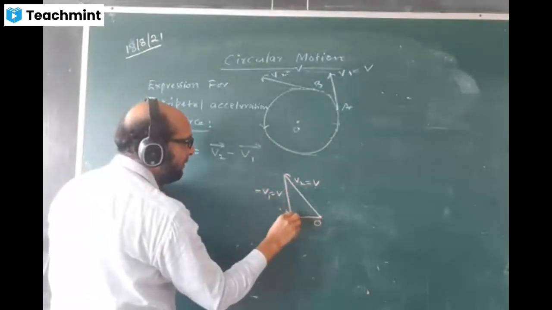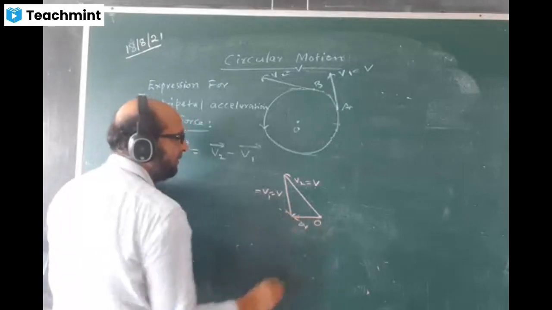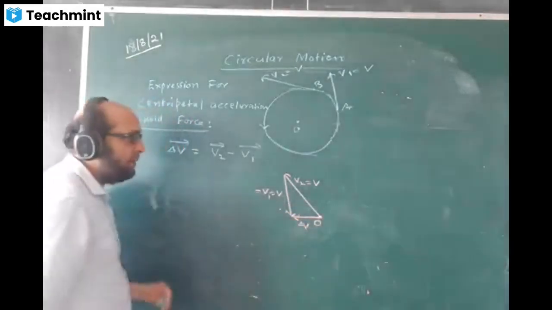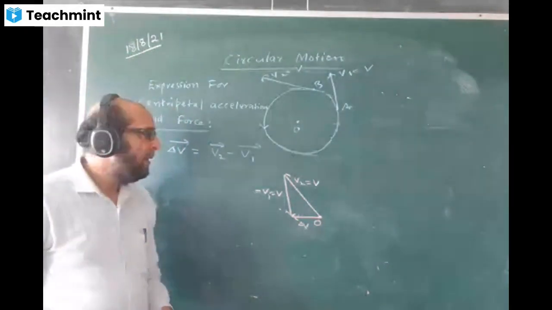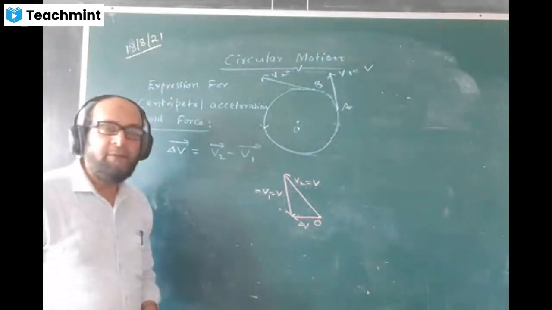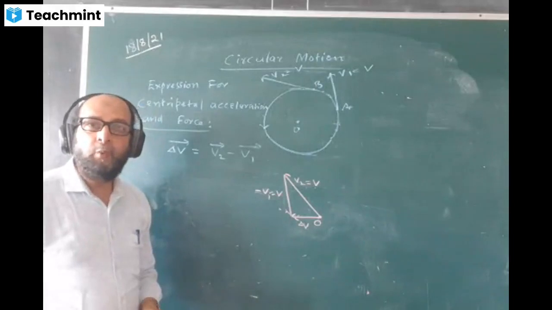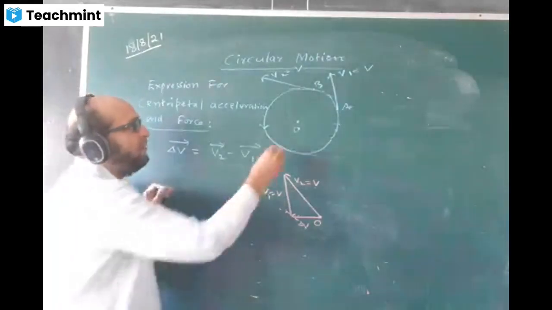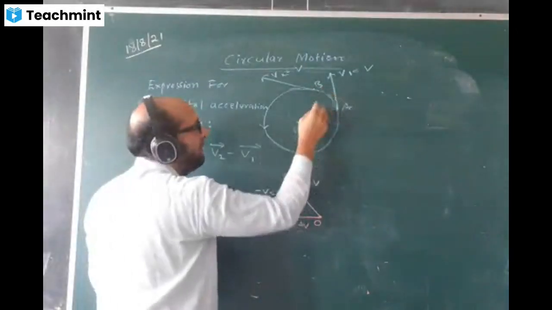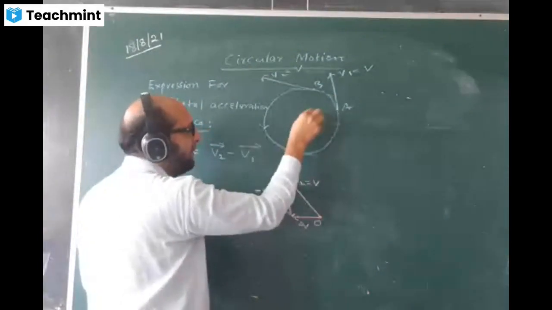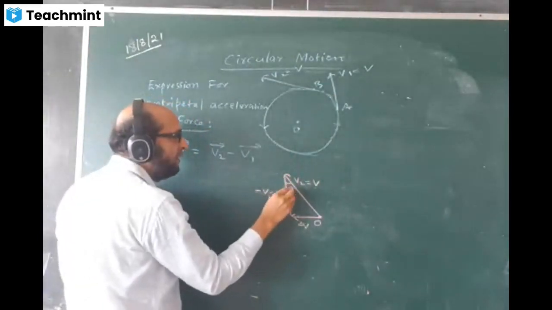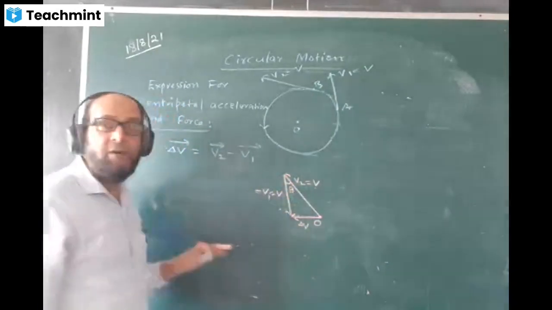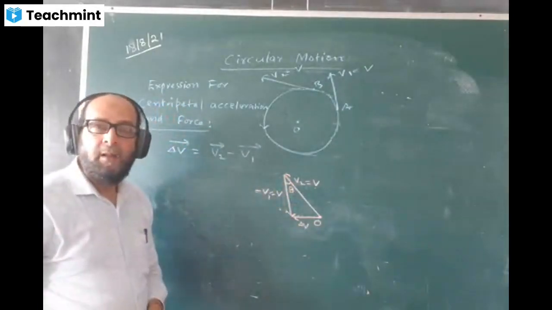This is delta V. We'll show the angle theta. Angle theta will always be the angle between two equal sides. Here we show the angle theta, the angular displacement.